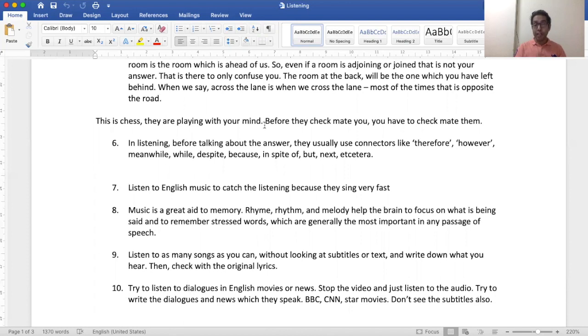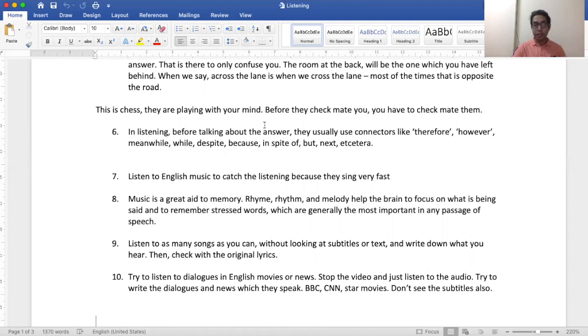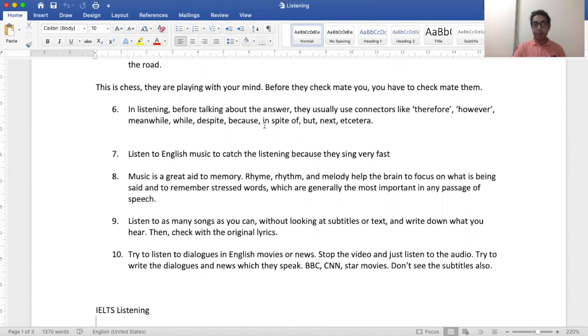Don't watch the text, don't watch the videos, and whatever you hear in the audio, try to write it down. Then check on Wikipedia what is the percentage that you got right, and what is the percentage where you are making mistakes. Try to repeat the audio, and write once more.